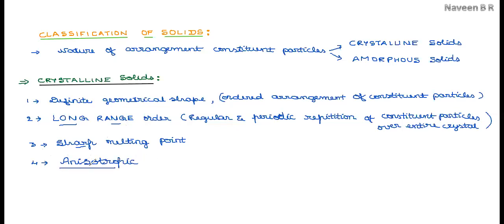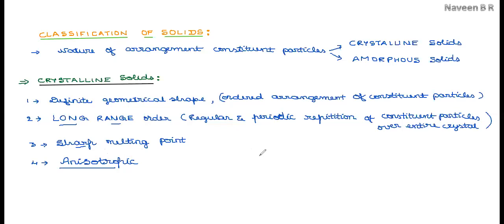Anisotropic. Now, iso refers to same. With respect to the measurement of physical properties, such as refractive index, conductivity, etc., if they have the same values when measured in different directions, then it is called isotropic. If the values are different when measured in different directions, then it is called anisotropic.